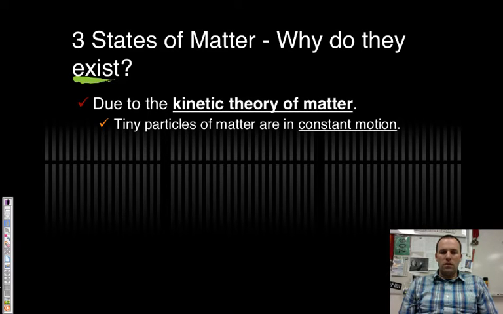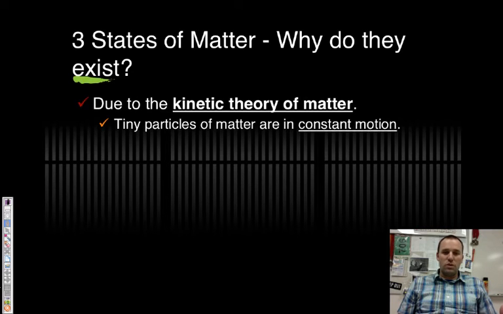All right, so we're going to review chapter 13 before we get into chapter 14, which is all about gases. Hopefully, you remember some of this stuff from earlier in the year, so it should be a quick and easy review. So, first, we need to talk about the three states of matter: solid, liquid, and gas. And remember that they do exist due to what's known as the kinetic theory of matter, which basically says that everything is in constant motion, it's moving all the time.